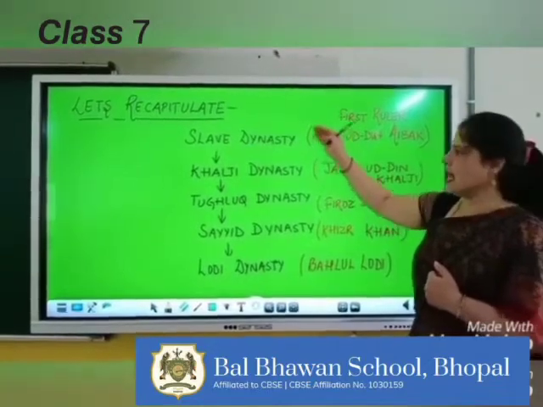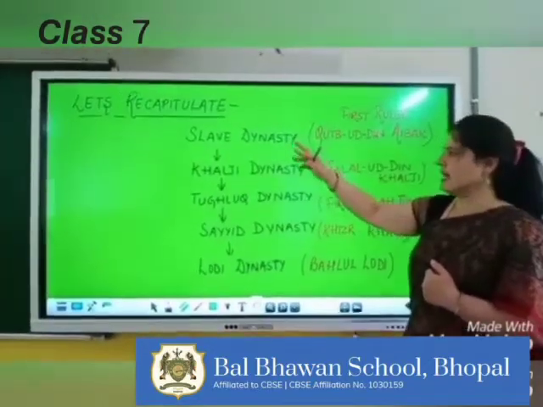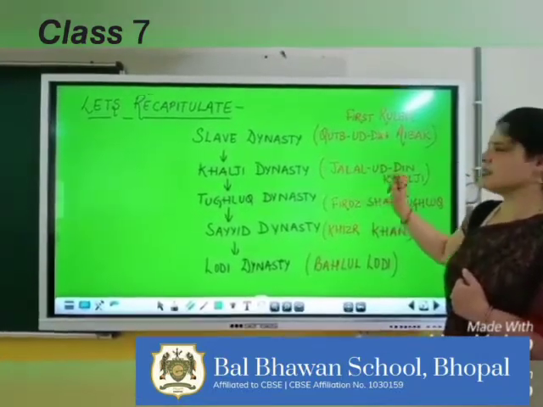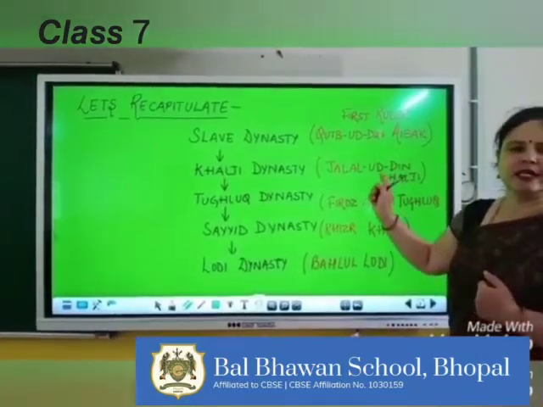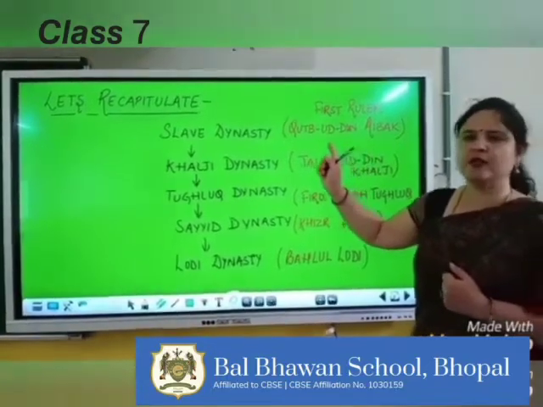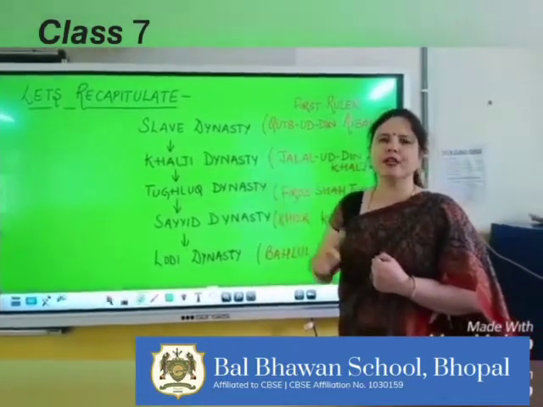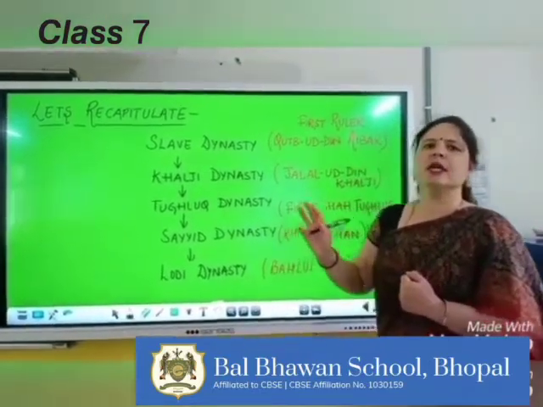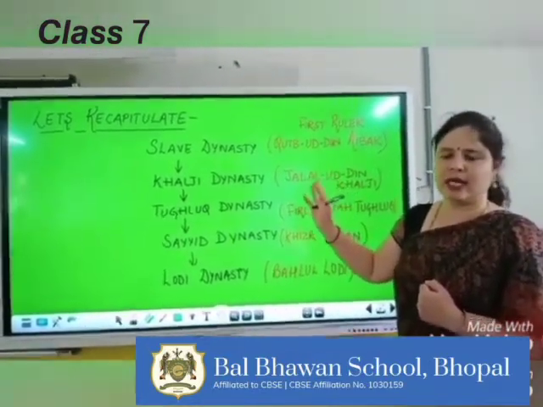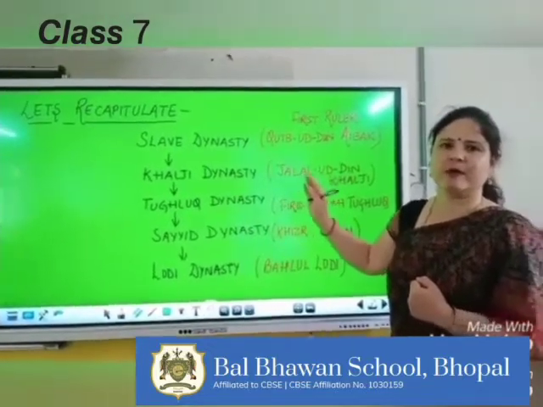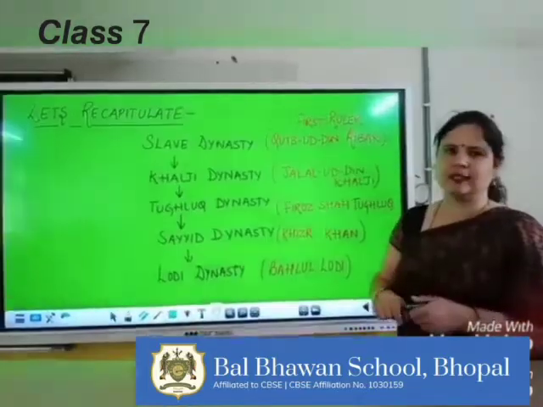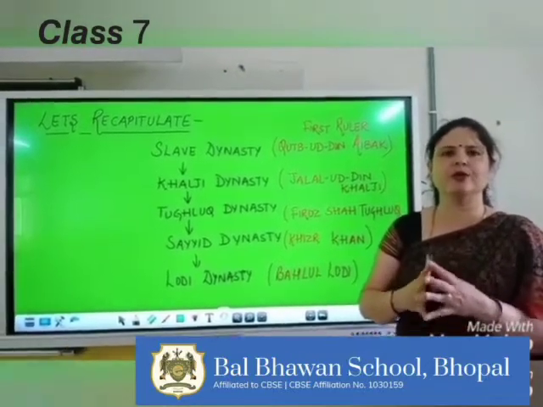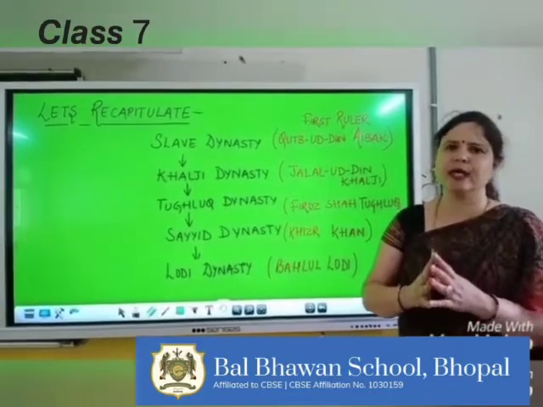After the slave dynasty was taken over by the Khalji dynasty, and Jalaluddin Khalji was the first ruler of the Khalji dynasty. Jalaluddin Khalji was a weak ruler and he adopted very lenient policies. So he did not rule for a large period of time, and he was taken over by his nephew Alauddin Khalji. Alauddin Khalji was a very ambitious ruler. He wanted to have control all over India.